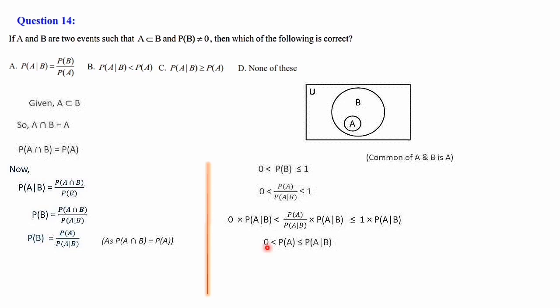So we got 0 less than P of A less than or equal to P of A given B. That means P of A given B is greater than or equal to P of A. Means our option C is the correct one. So we have to mark the option C.